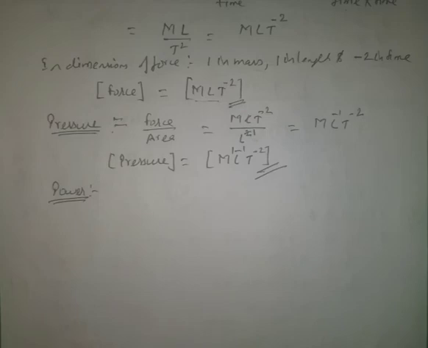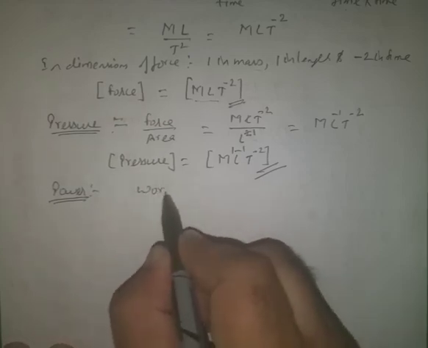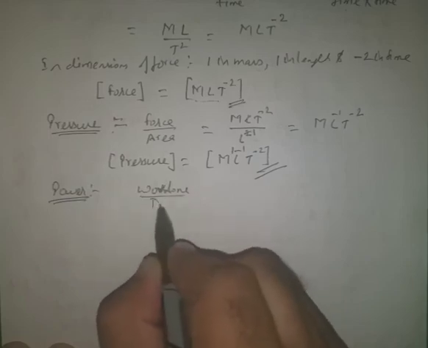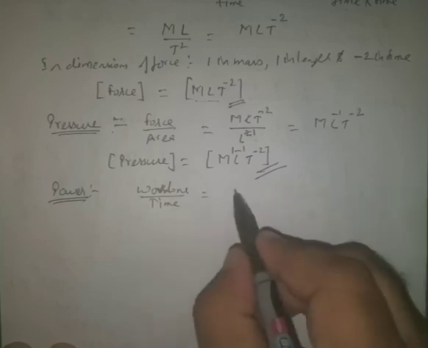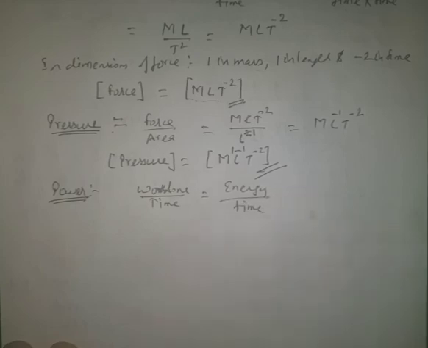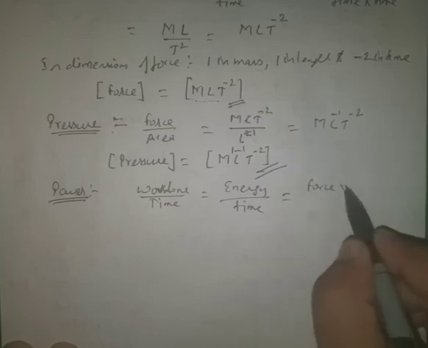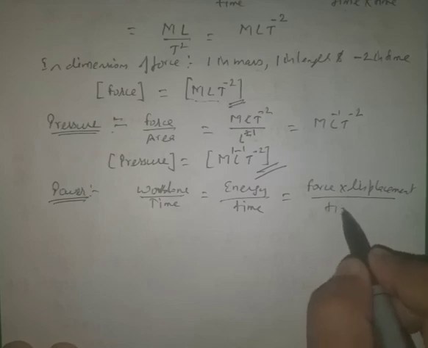Now the dimensions of power. Power is equal to work done over time, or energy per unit time. I am writing this as energy over time. Work done is force multiplied by displacement, so force multiplied by displacement over time.